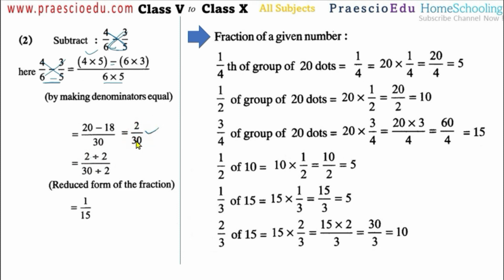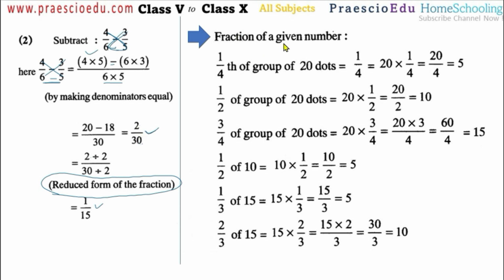We can reduce this also. Reduction means the common factor has to be taken out. Here 1 multiplied by 2 and here 15 multiplied by 2. So 2 is common on both sides, numerator and denominator. The 2 gets cancelled, giving 1 by 15. This is also an important step: reduction of fractions, which means taking out the common factor.